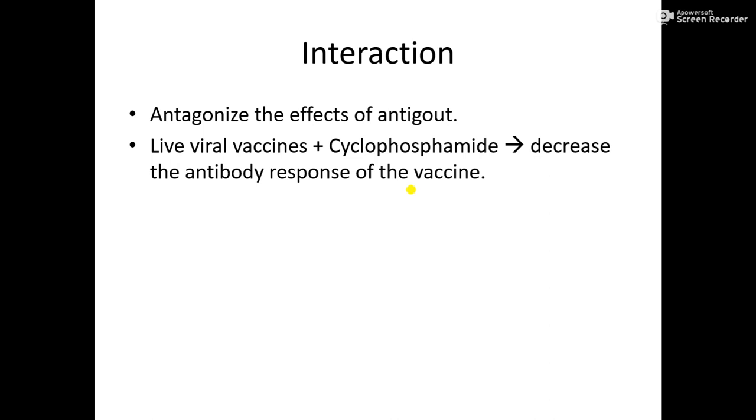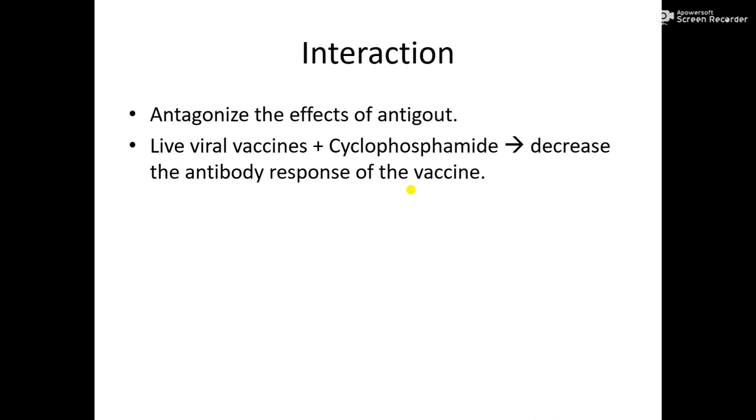In drug interaction, it can antagonize the effect of anti-gout drugs, for example colchicine, or many more drugs used for the treatment of gouty arthritis. If it is used in combination with those drugs used against gouty arthritis, it will produce antagonism, so they will cancel the effect of one another.